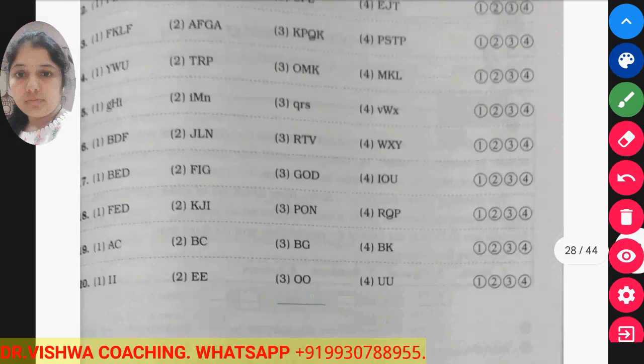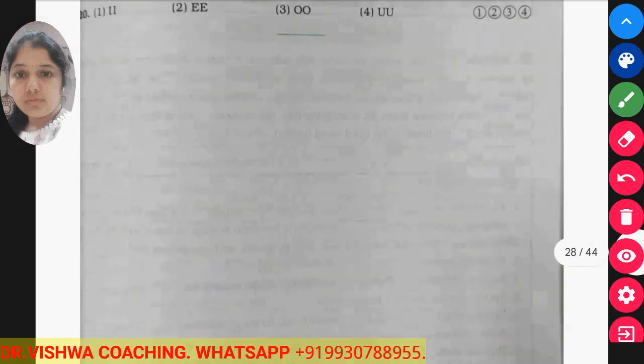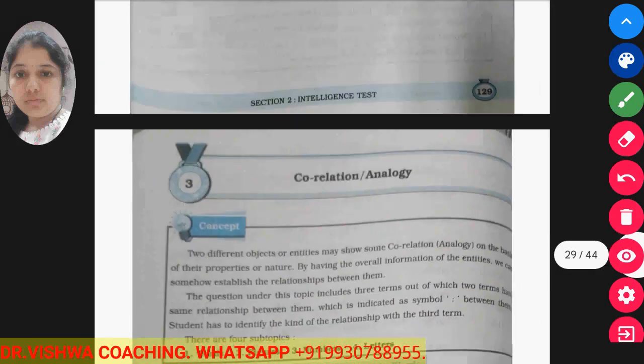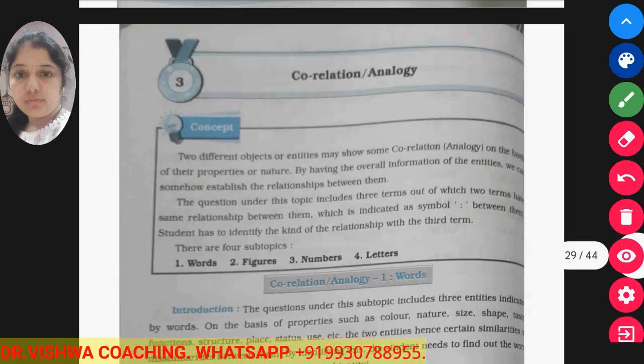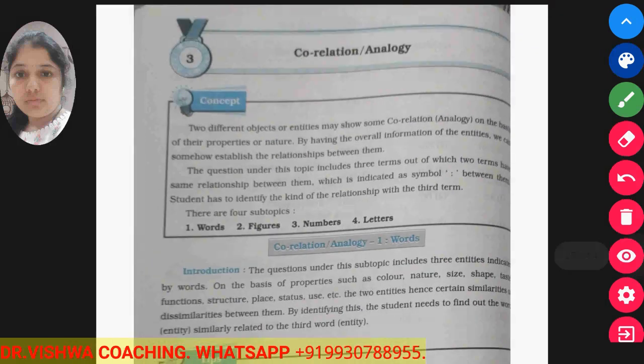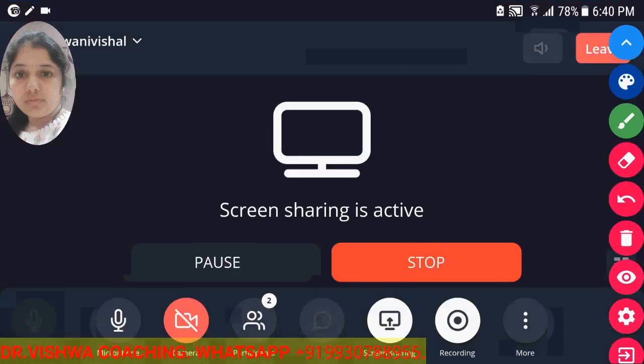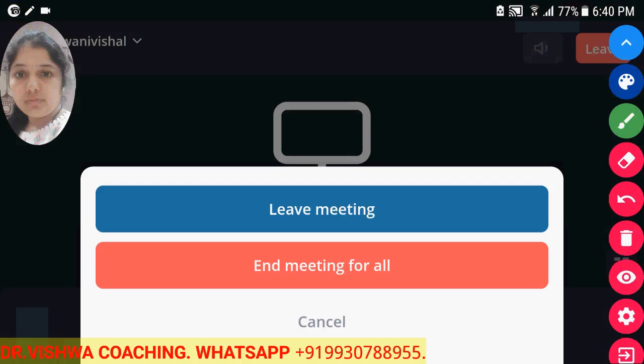So this is the way you have to think before you solve the sums that are based on letters. I hope you understood the topic, that is classification, and we will take correlation analogy in the next lecture. Till then, try to solve the sums that belong to practice exercises 2.1, 2.2 and 2.3. Okay, till then goodbye.